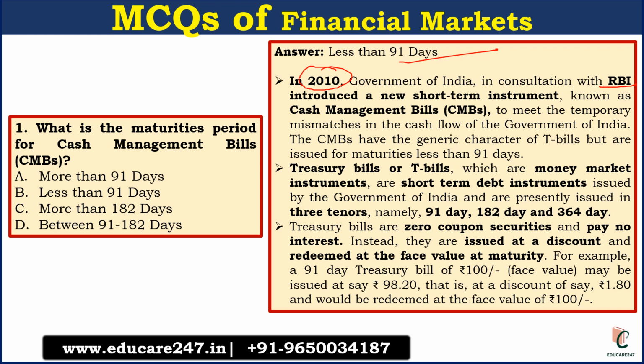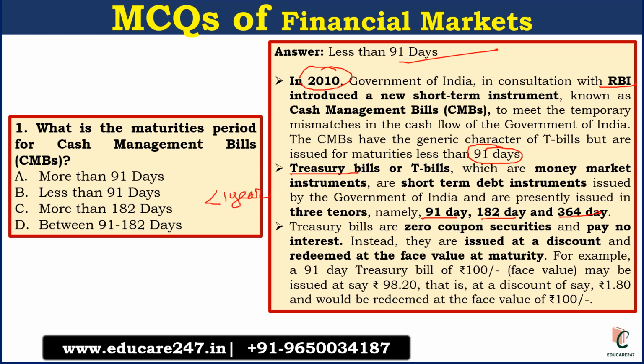It has the same nature as a treasury bill, but it has a maturity period of less than 91 days. That is the basic difference between treasury bills and cash management bills. In a treasury bill, the maturity period is either 91 days, 182 days or 364 days. So in short, less than 1 year.